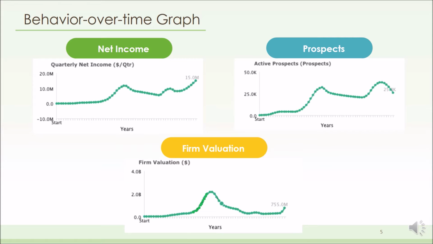Next one is our key variables behavior over time graph. Since we selected exactly 6 variables in the last part, we will cover all of them in this section. First one, net income. Before year 5, quarterly net income was very similar each quarter. Then in year 7, the company became profitable and achieved over $10 million at year 8.